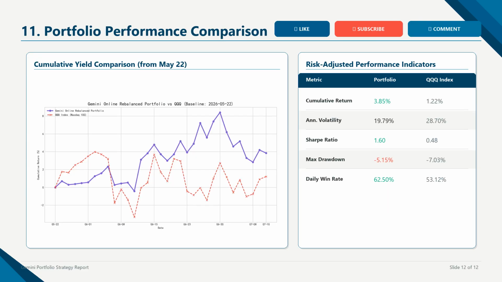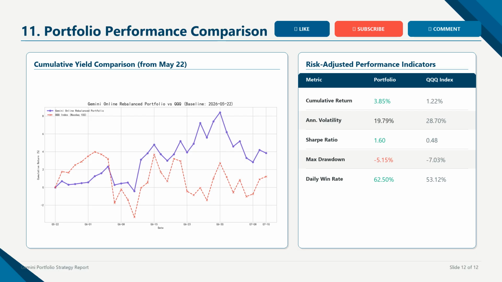Finally, let's review our portfolio performance from May 22 to July 11, 2026. The Gemini Online Rebalanced Portfolio achieved a cumulative return of 3.85%, outperforming the QQQ index, which returned 1.22%, resulting in an active alpha of 2.63%. Our strategy achieved an annualized volatility of 19.79% and an outstanding Sharpe ratio of 1.60, compared to QQQ's Sharpe ratio of 0.48. The maximum drawdown was restricted to -5.15%, demonstrating superior risk-adjusted returns and robust downside protection.